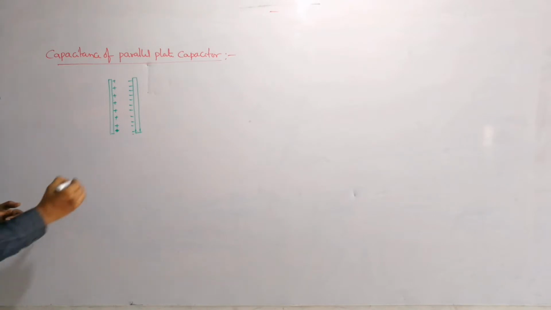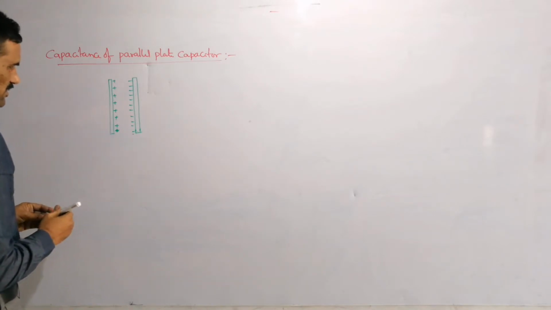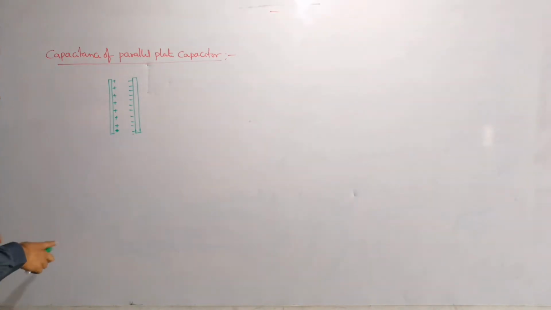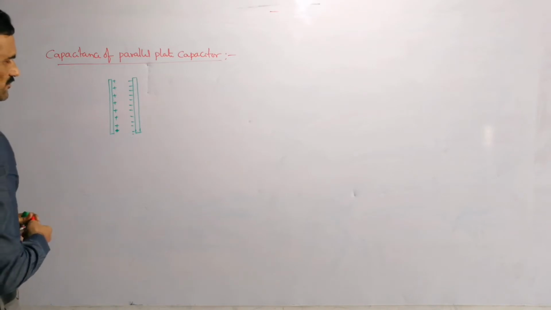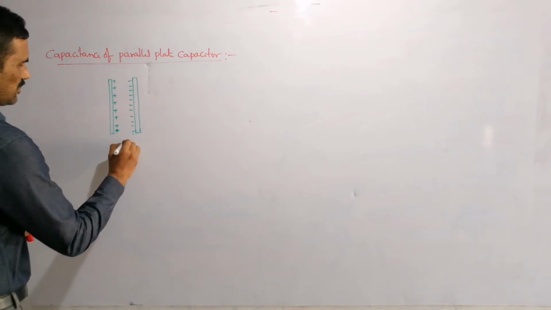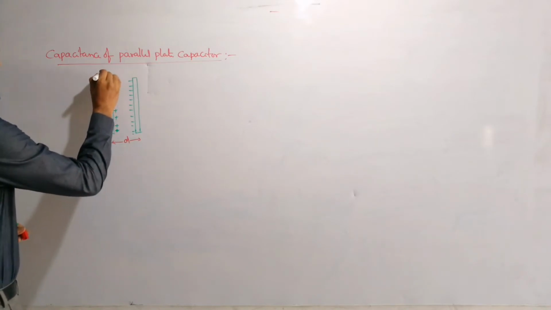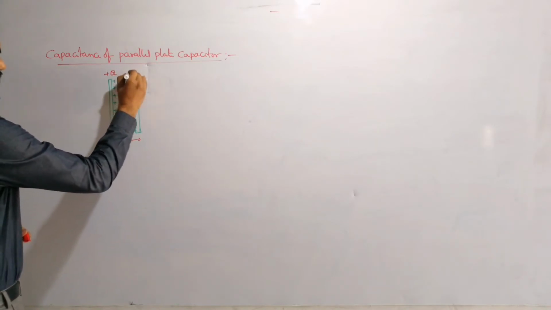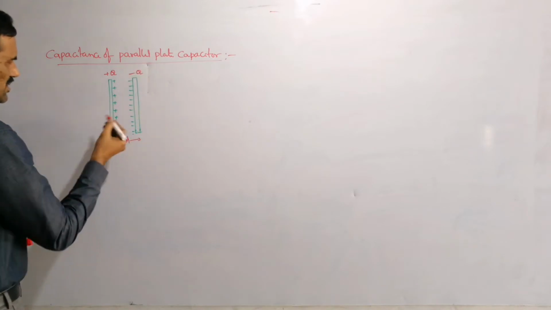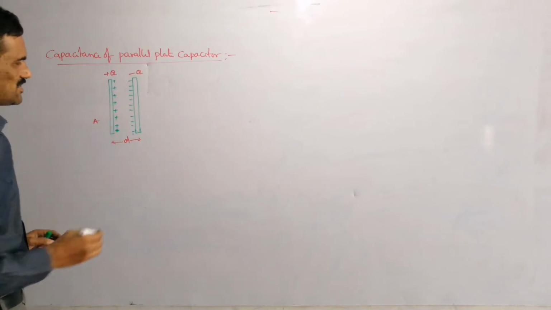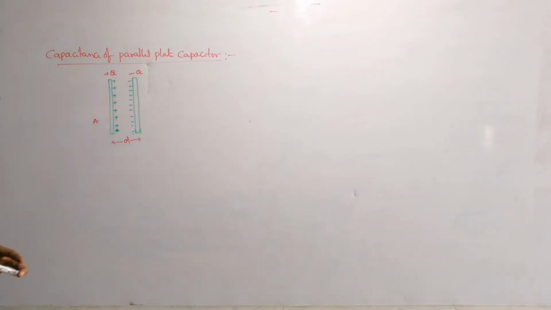Suppose the separation of these plates is D. D is the separation between these two plates, and this is carrying some plus Q charge and this is carrying some minus Q charge, and let A be the area of each plate, right? So those are the assumptions we are taking here.